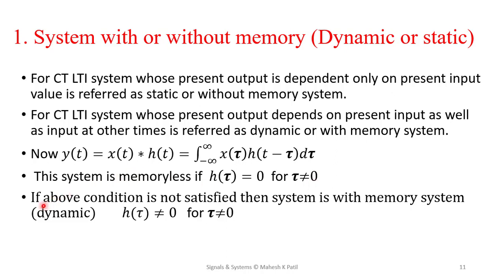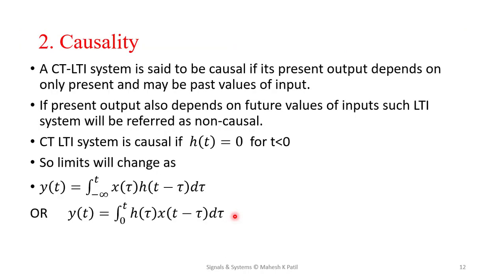Similarly, if this condition is not satisfied, then this system is said to be a system with memory, that is, a dynamic system. So h of tau not equal to 0 for tau not equal to 0, in that case this system is a dynamic system, meaning a system with memory.